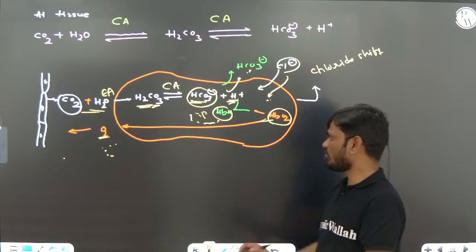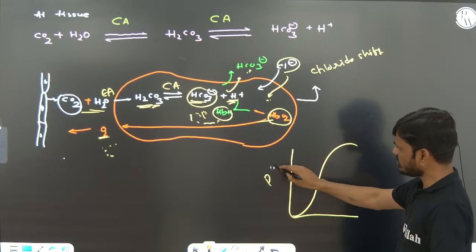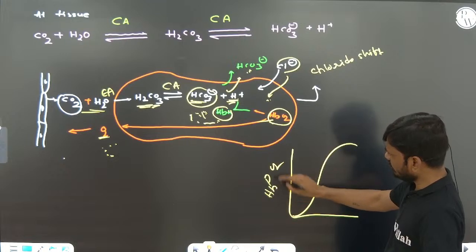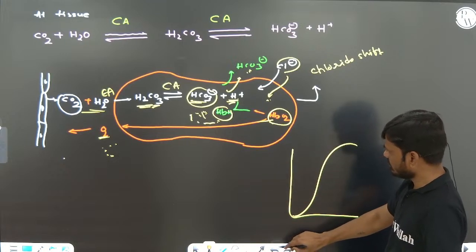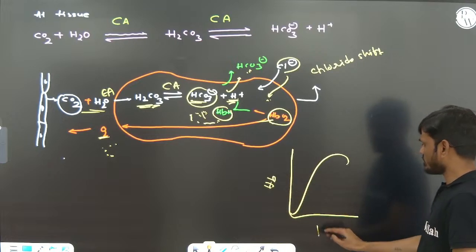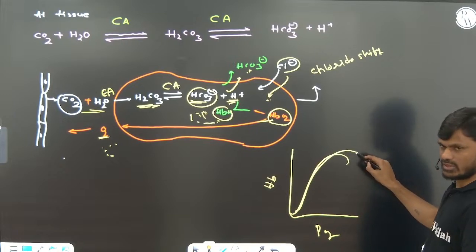When we plot saturation of hemoglobin against partial pressure of oxygen, we will get an S-shaped or sigmoid curve.